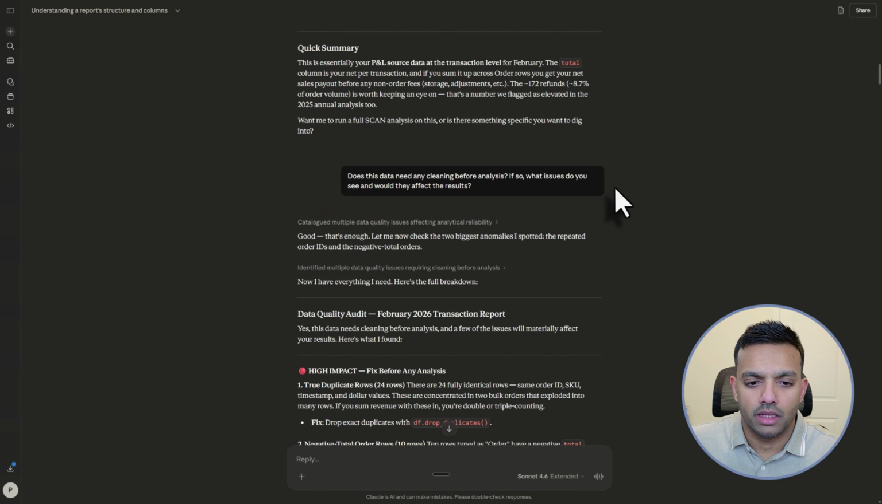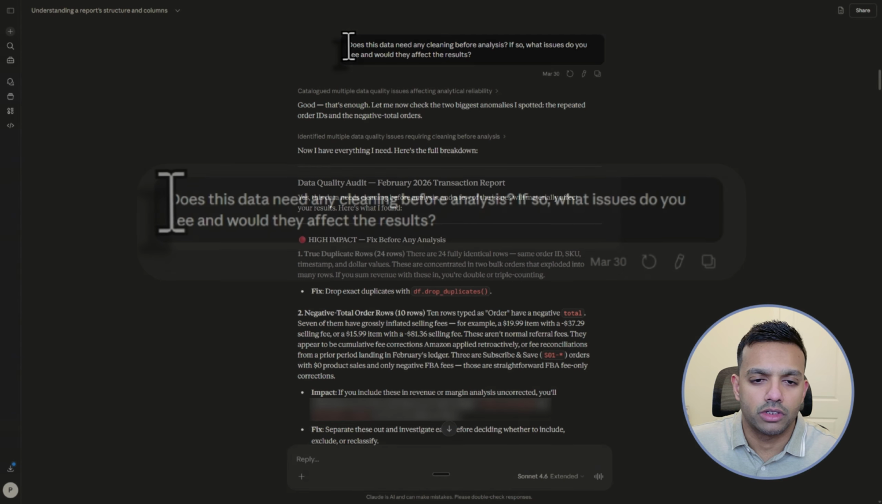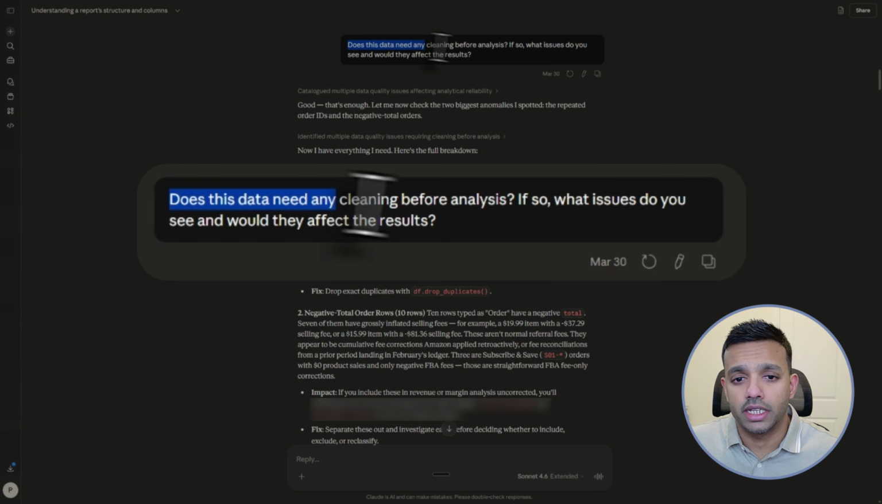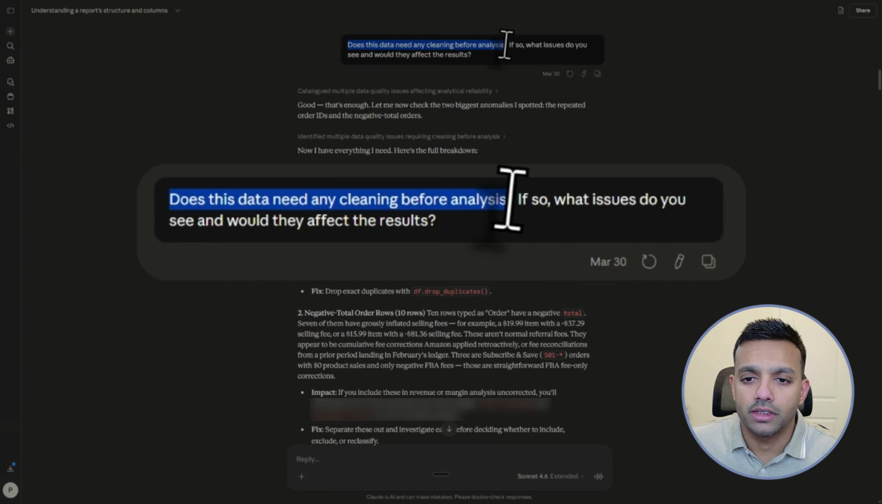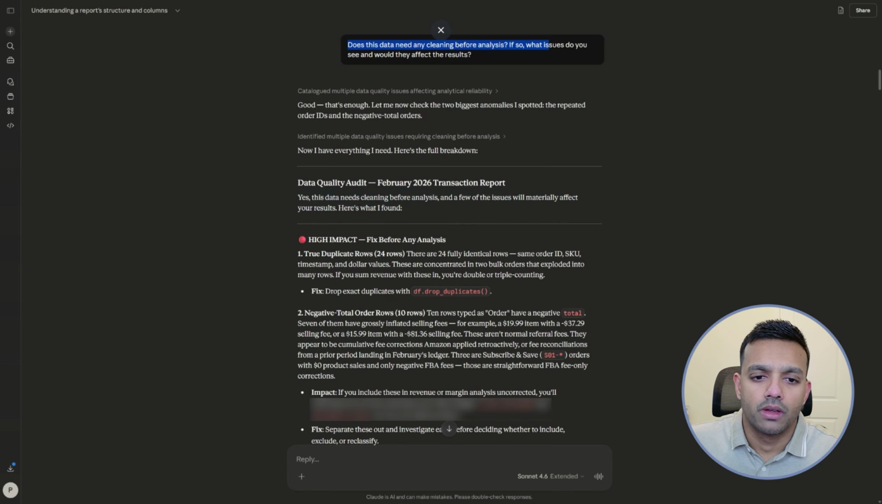So in my case, I basically just ask, does this data need any cleaning before analysis? If so, what issues do you see, and would they affect the results? Right?